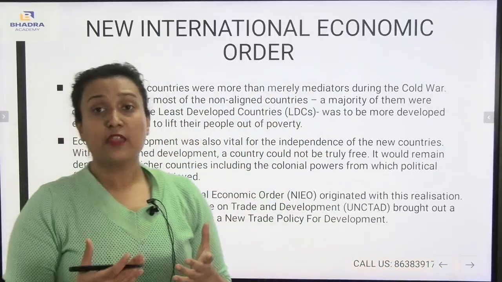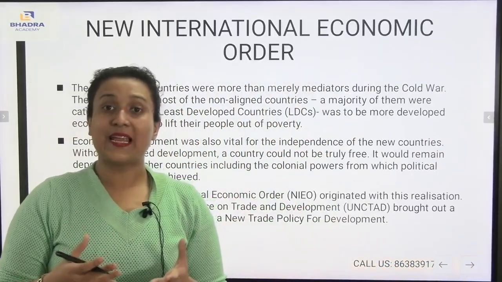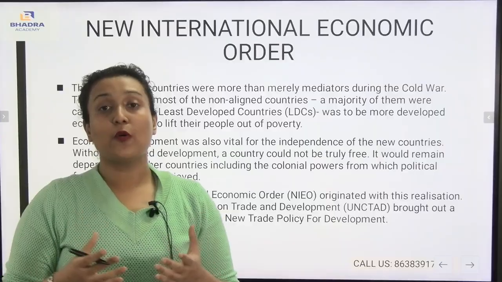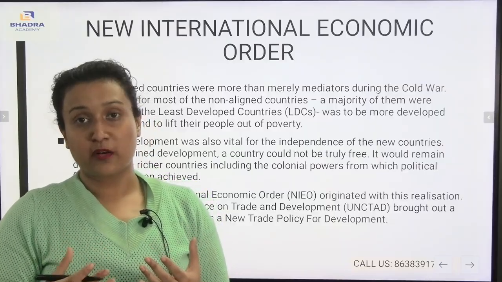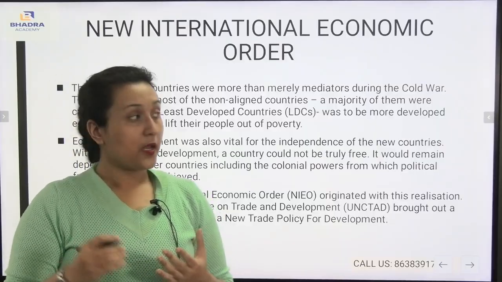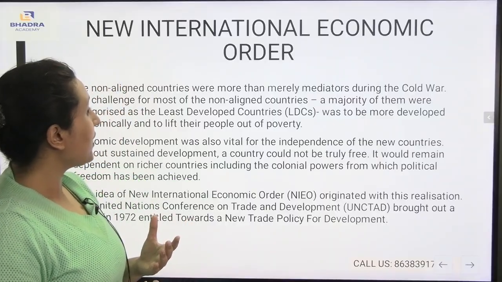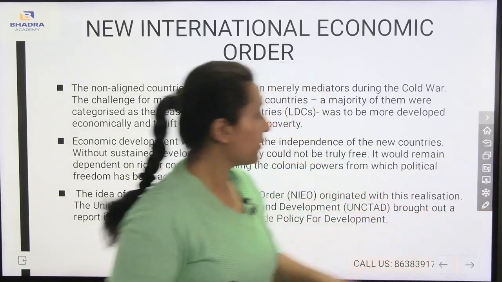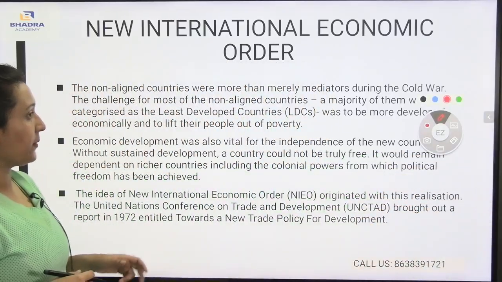Now, as we have understood about the non-aligned movement, the consequences of the Cold War itself, and also about the other countries which have participated in the non-aligned movement, now we will be understanding about the international economic order. Now, what is the international economic order?